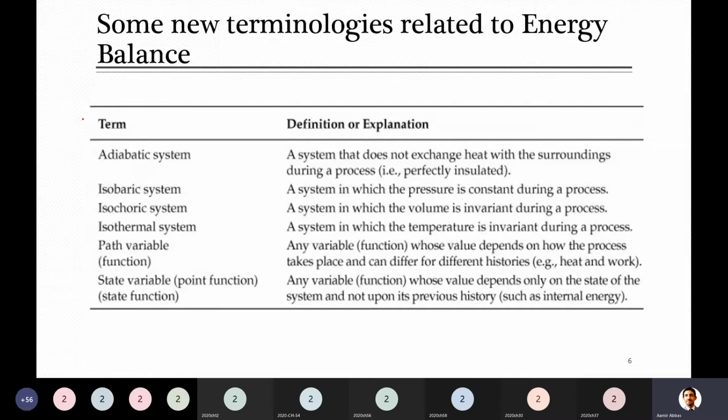So just remember, whenever you use the term adiabatic, it means there is no exchange of heat with the surrounding. For example, I give you water available at 80 degrees C and ask you to keep it at the same temperature, because you know that when heat is exchanged with the surrounding, the temperature will either rise or decrease.